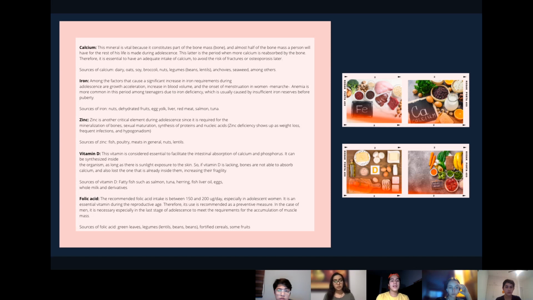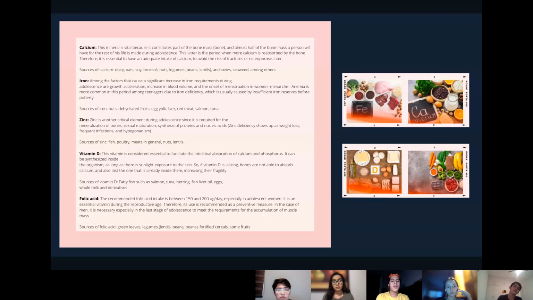Vitamin D. This vitamin is considered essential to facilitate the intestinal absorption of calcium and phosphorus. It can be synthesized inside the organism as long as there is sunlight exposure to the skin. So, if vitamin D is lacking, bones are not able to absorb calcium and also lose what is already inside them, increasing their fragility. Sources of vitamin D are fatty fish such as salmon, tuna, herring, fish liver oils, and eggs, whole milk and its derivatives.